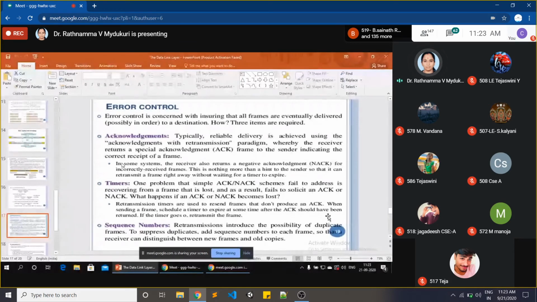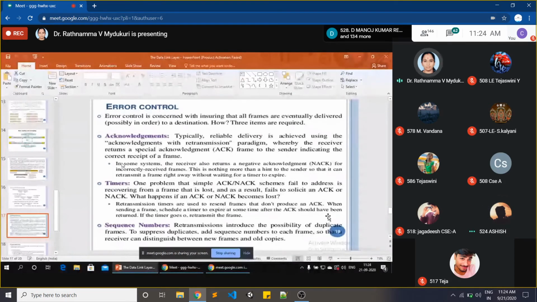One more thing you have to observe in timers. Suppose you send your data packet within time and you get an acknowledgement. That means your packet has been accepted. Suppose your data packet is received by the receiver late, at that time he will send you a NAK. NAK means negative acknowledgement. Negative acknowledgement means that your data frame is not accepted by the receiver. That is the indication for the sender. So with timers you can come to know about this.